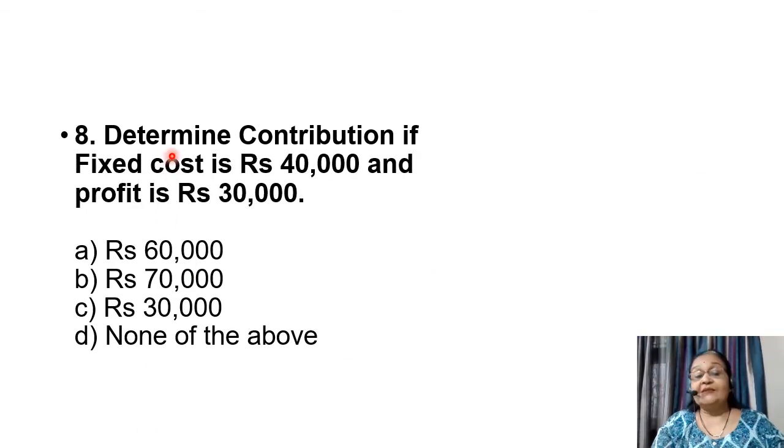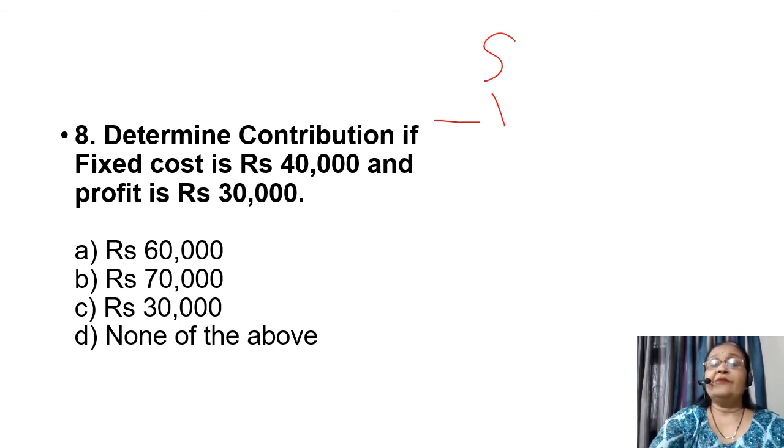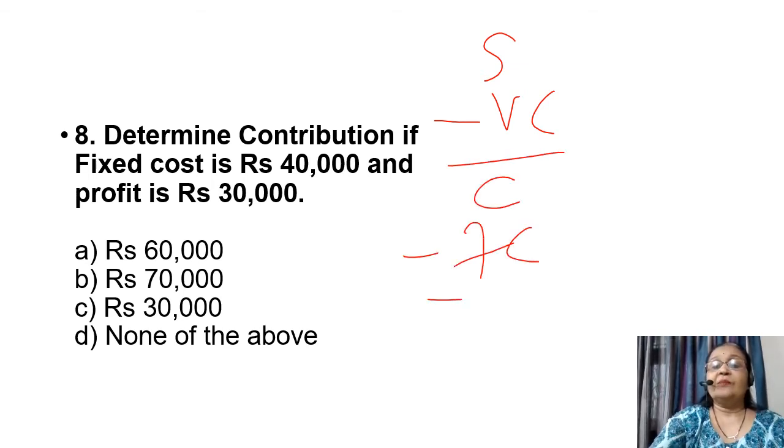Now let us take into consideration this question. Let us read it carefully. Determine the contribution if fixed cost is rupees 40,000 and profit is rupees 30,000. We have to calculate here the contribution, and fixed cost and profit are given. So let us put the values in the statement of income and let us know what is the contribution. So sales minus variable cost is contribution, minus fixed cost is profit.